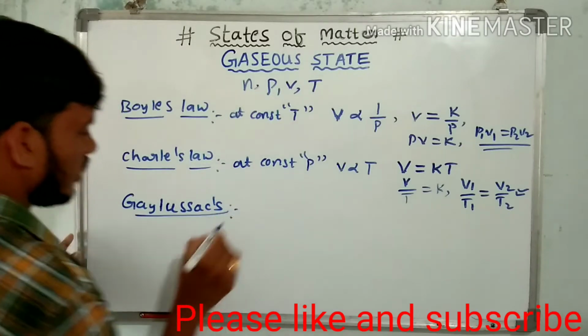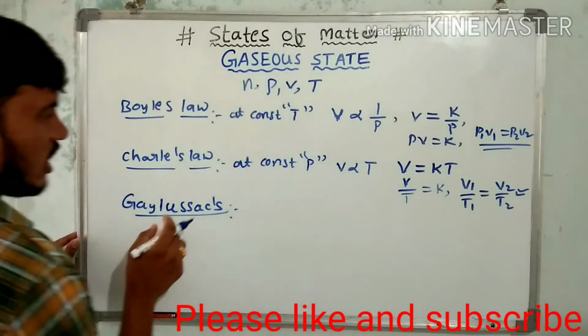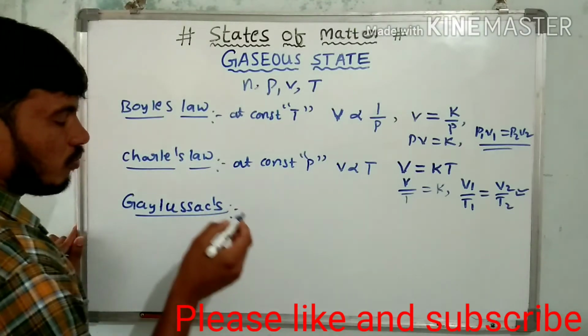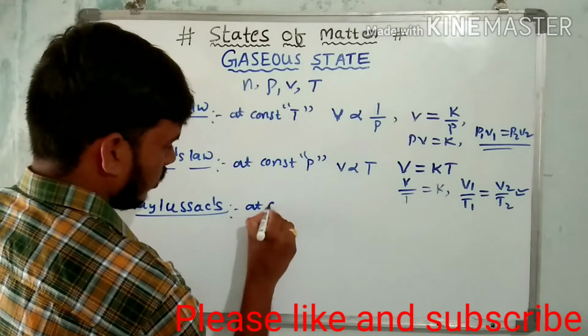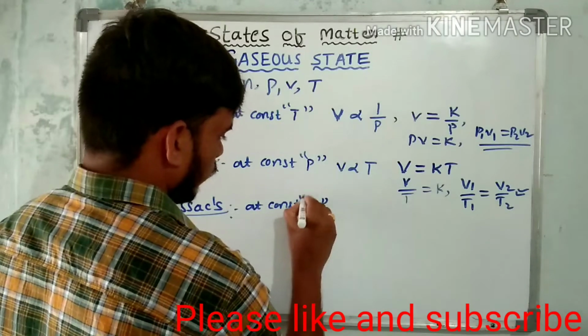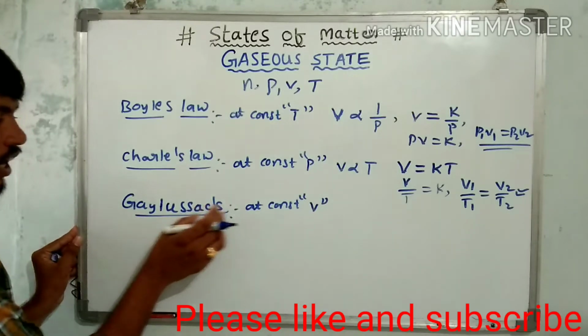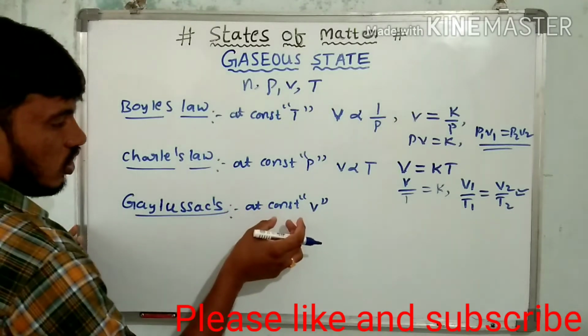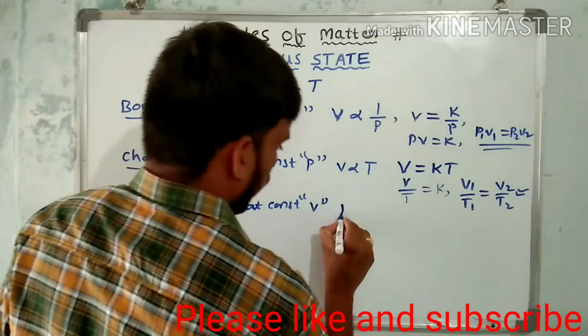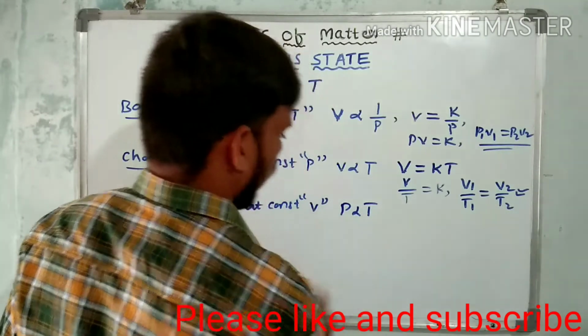Next is the Gay-Lussac law. Gay-Lussac proposed this law. The Gay-Lussac law states that when the number of moles of gas is fixed, at constant volume, pressure is directly proportional to temperature.